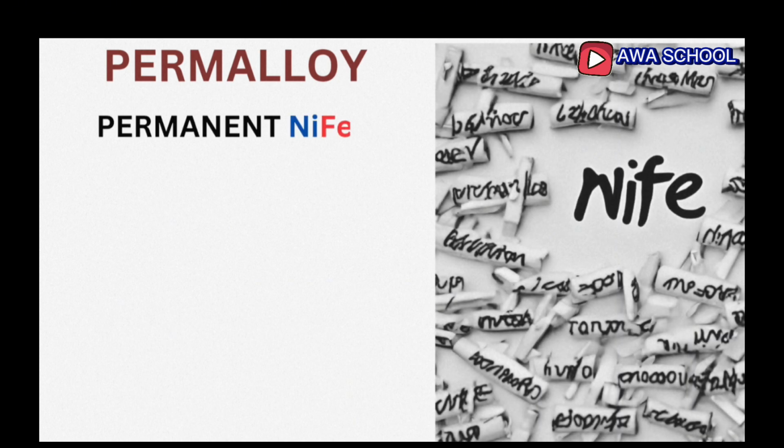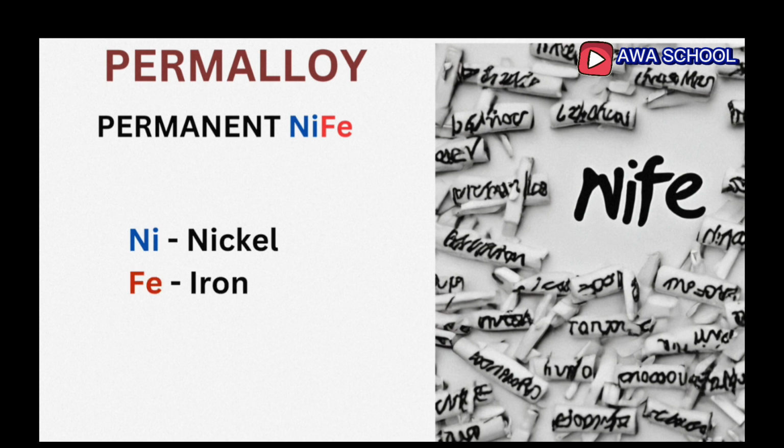Now, writing Nefe on the board with a permanent marker, Ni means nickel, and the Fe there means what now? Iron. So you should be getting this correct. Permalloy has 2 components, nickel and iron. Exactly, because I'm writing with a permanent marker.